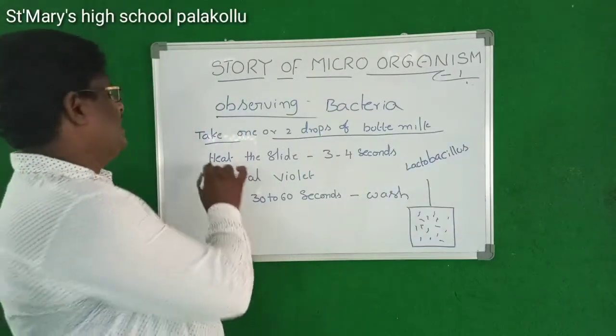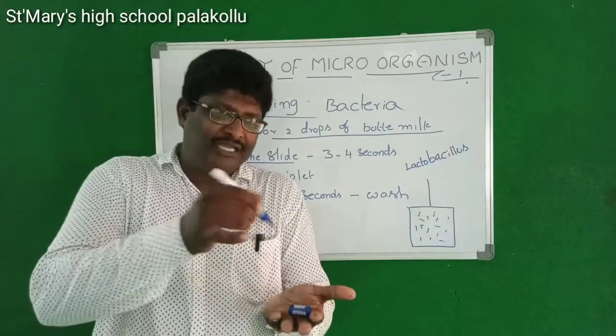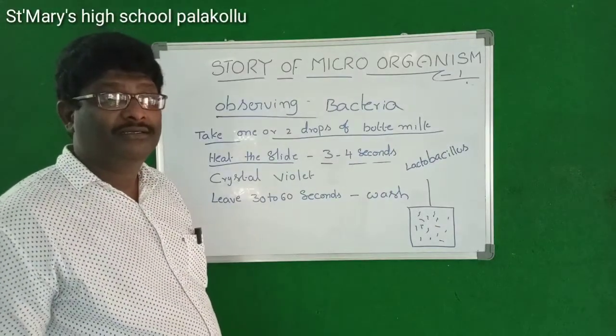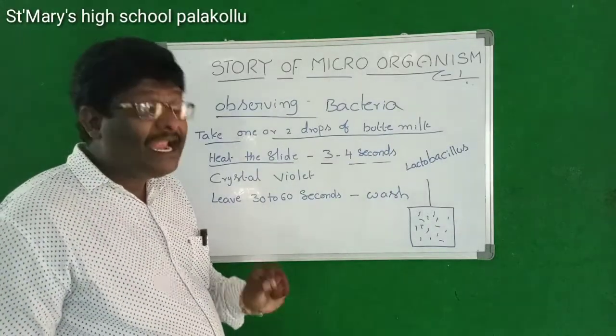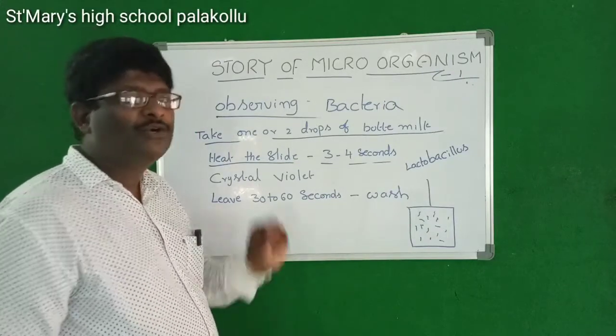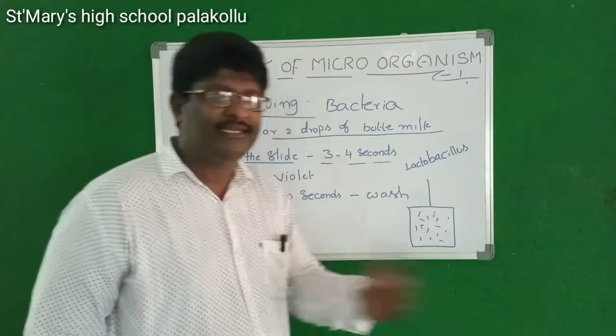Next, heat the slide. When we keep this buttermilk on the slide, we should heat it for at least 3 to 4 seconds only. Just heat it, then take it out.